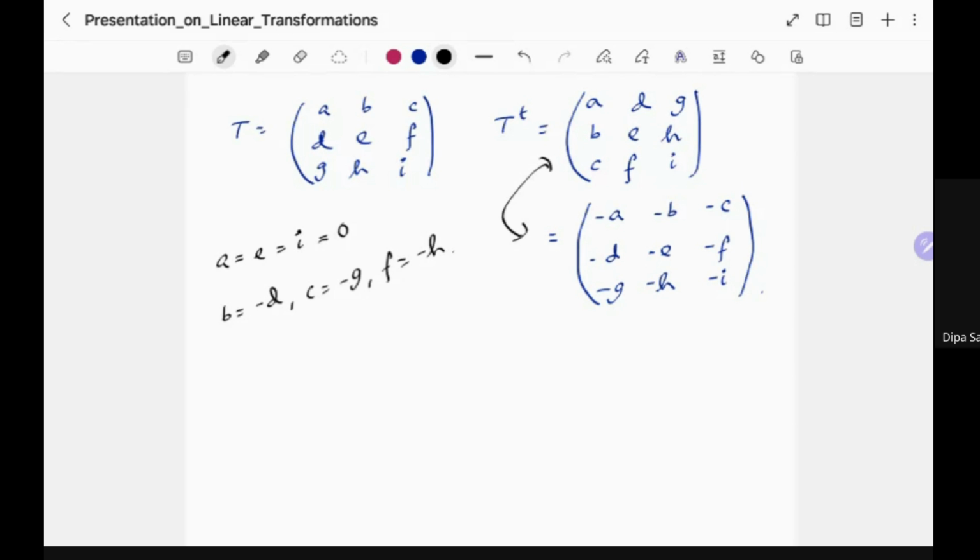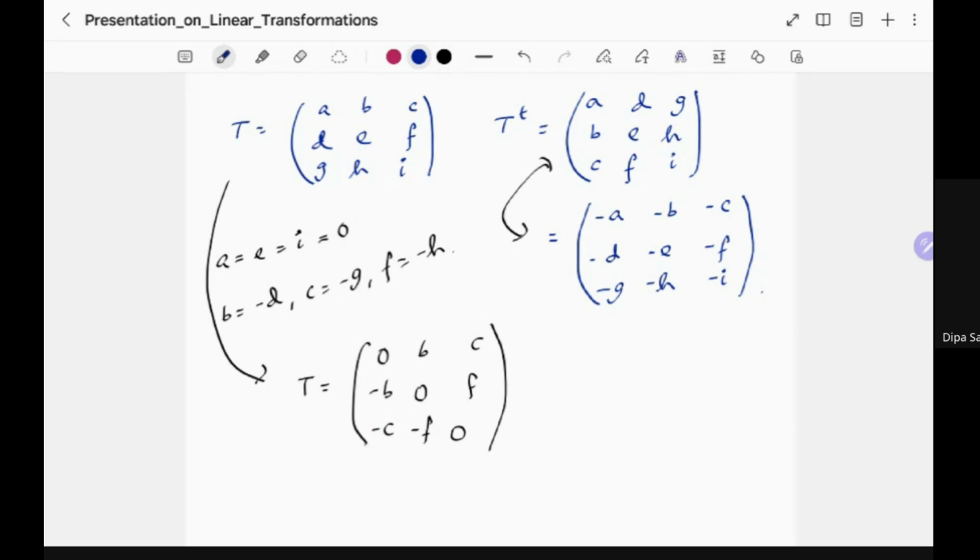Okay, so that means basically your T's must look like 0, 0, 0, B minus B, C minus C, and F minus F. So all you have to do is determine B, C, and F, and all the other entries are already known.